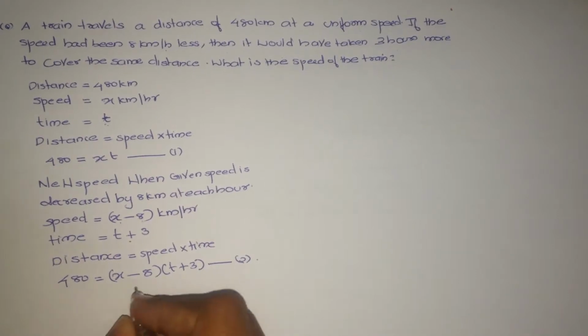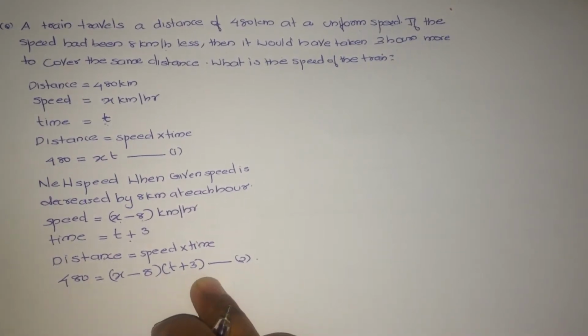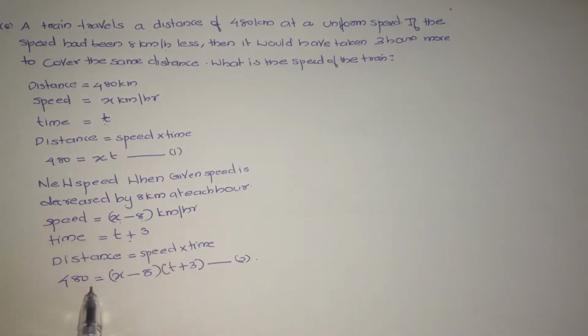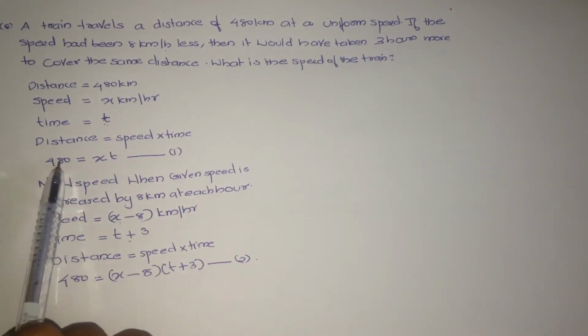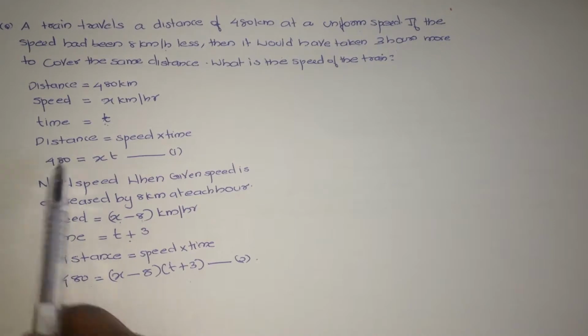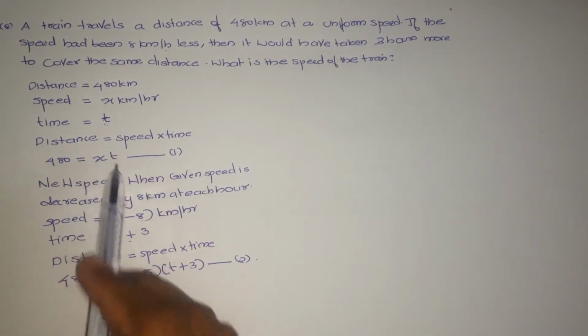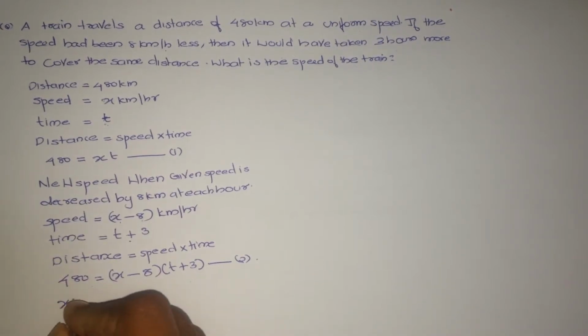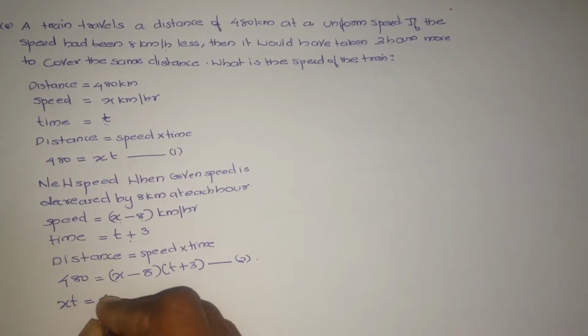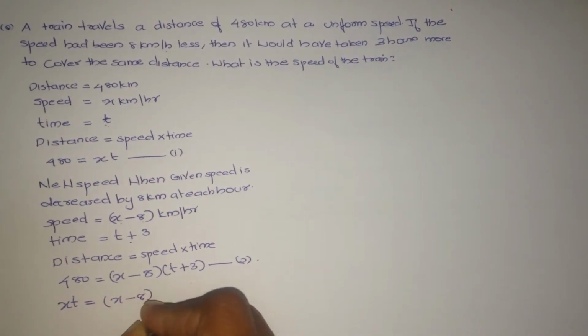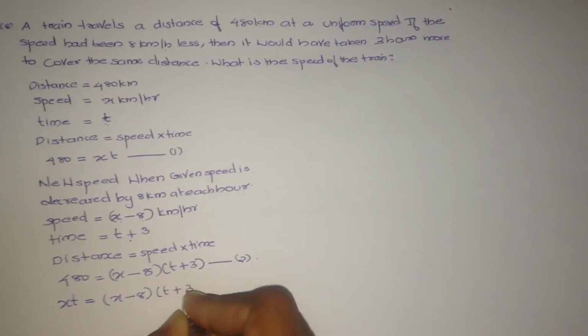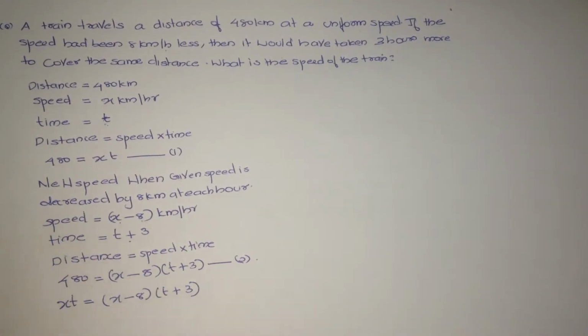Now we can arrange this equation. Look at the equation, both the sides are the same, that is 480. Therefore, we can write it as xt equals x minus 8 into t plus 3. Now we can arrange this equation.